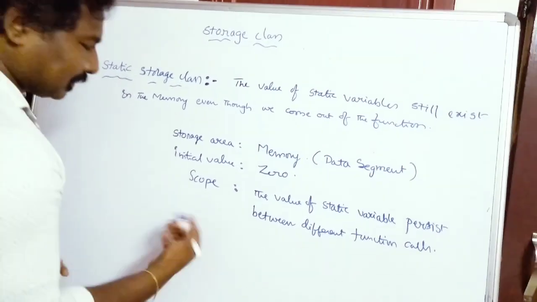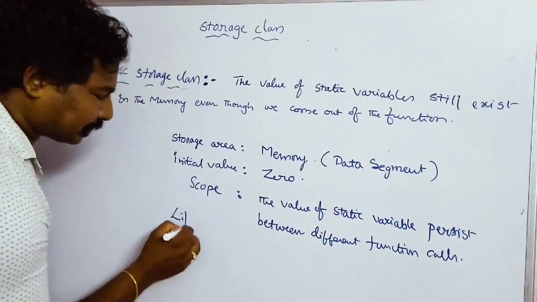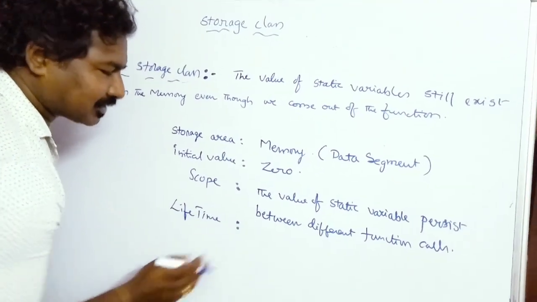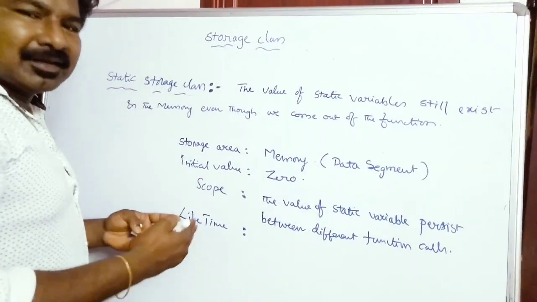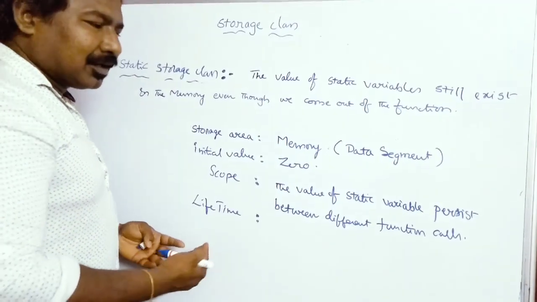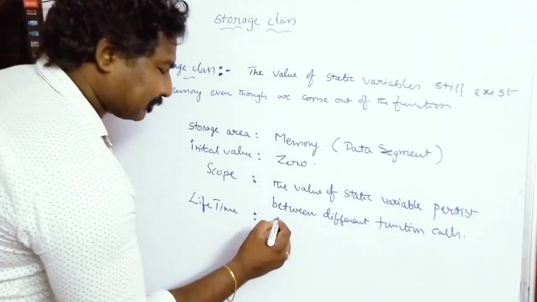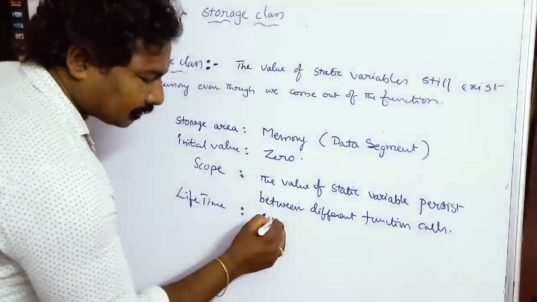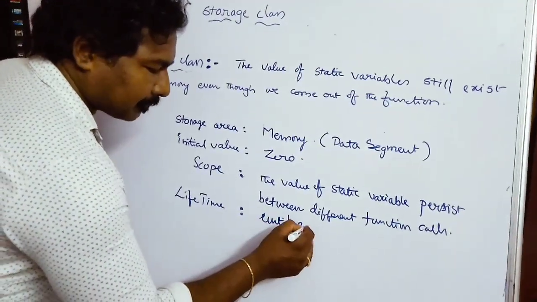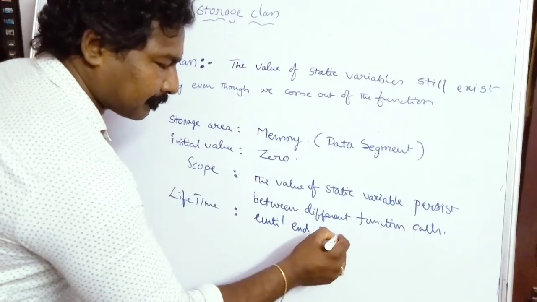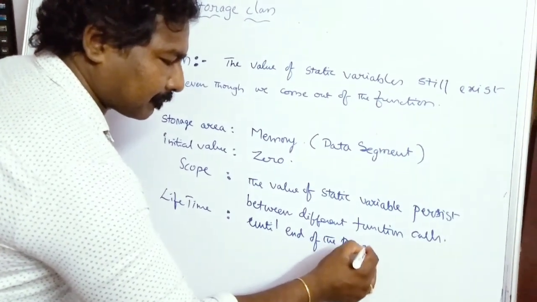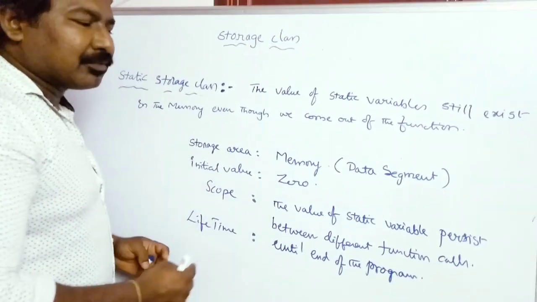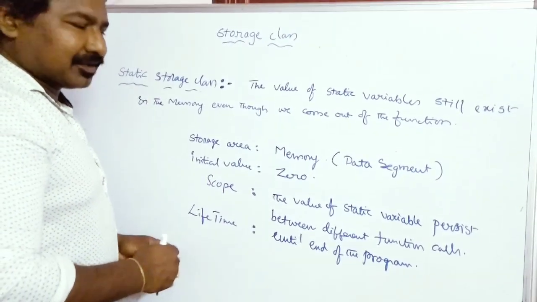And coming to the fourth property, that is lifetime. What is the time period for which a static variable stays alive in the memory? That means until the end of the program. So until the end of the program, your static variable still lives in the memory. Those are the four properties of the static variable.